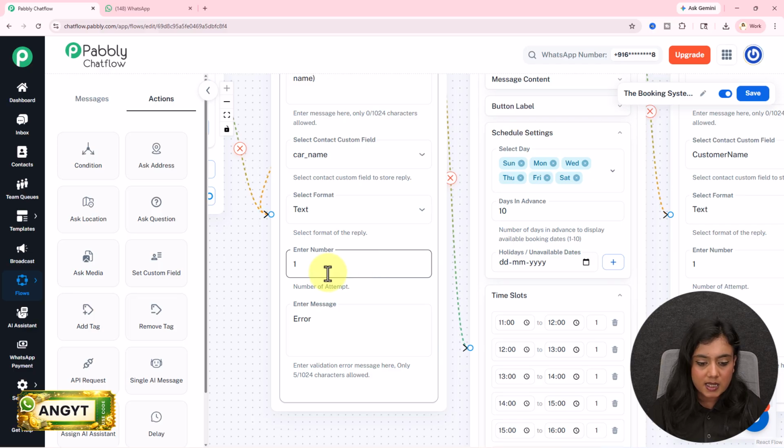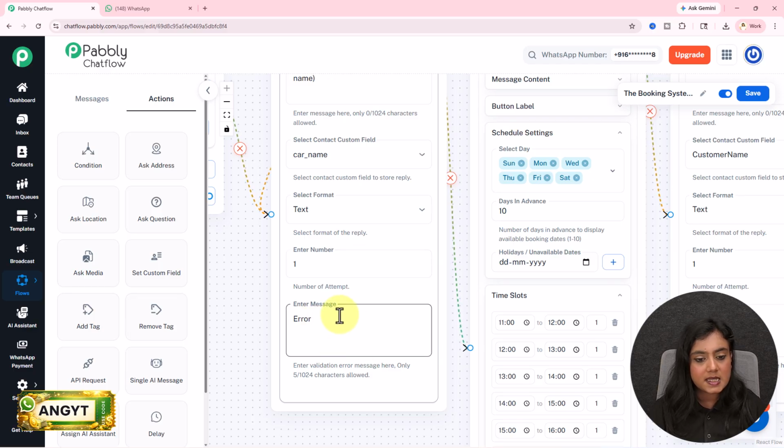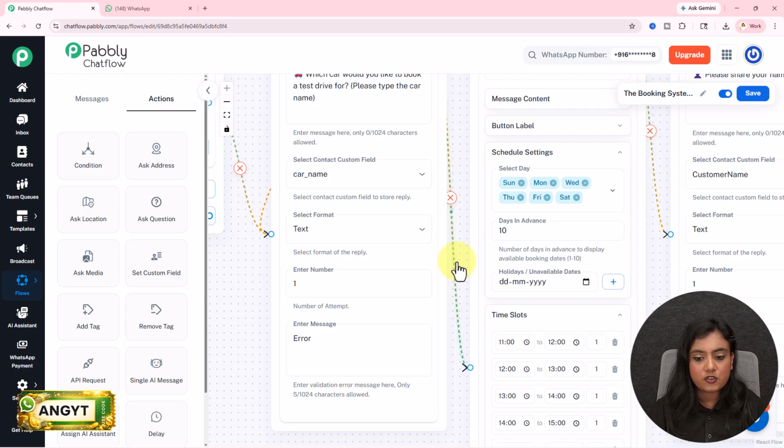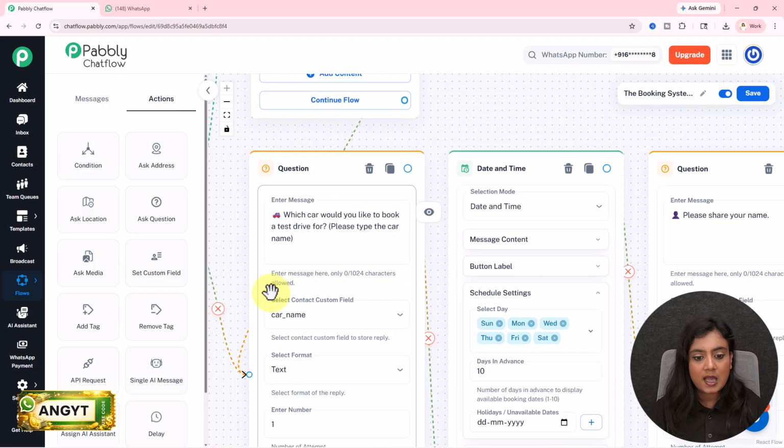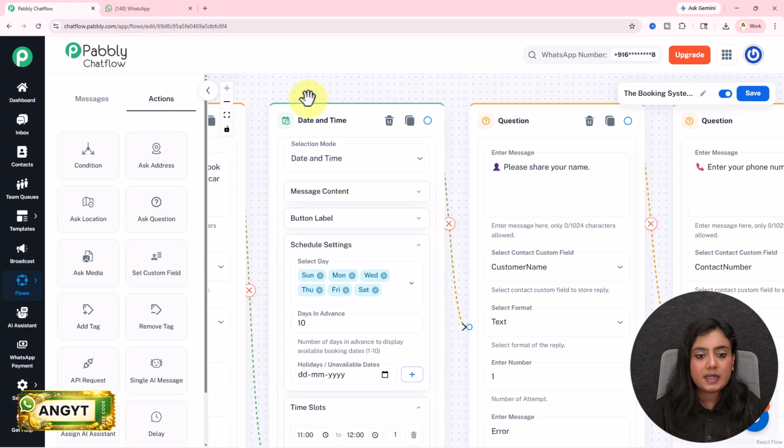I've only given 1 attempt, and for the validation message I've written error. If the reply doesn't match the format that we have selected, this message is going to be forwarded. You have to enter that as well. Now after collecting the car type, next is date and time. Now let's collect when they want to actually book the appointment, the date and the slot.